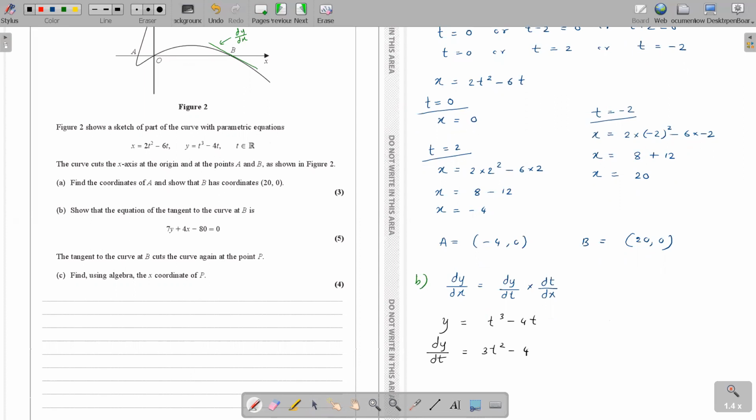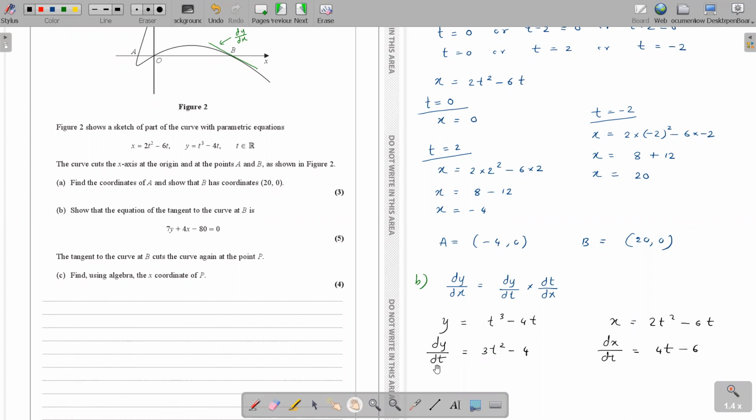And then x equals 2t squared minus 6t. So when we get dx by dt, differentiating 2t squared minus 6t gives 4t minus 6.